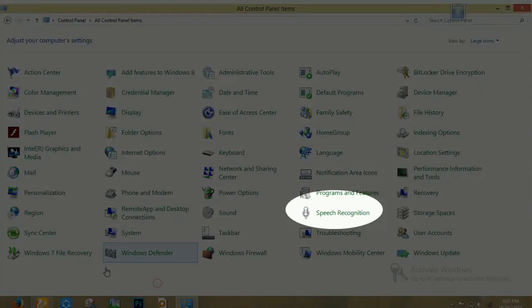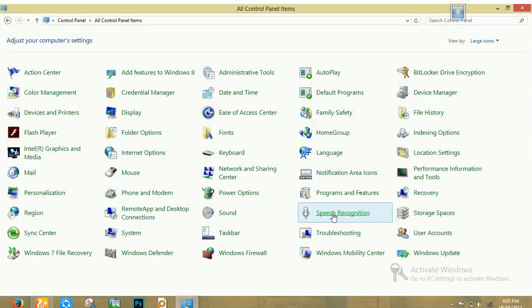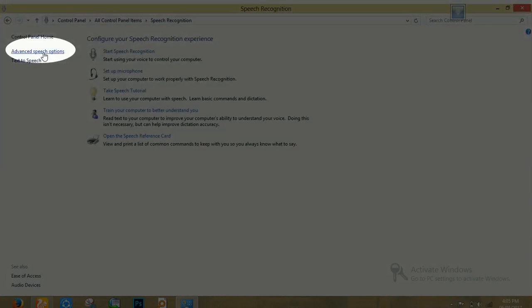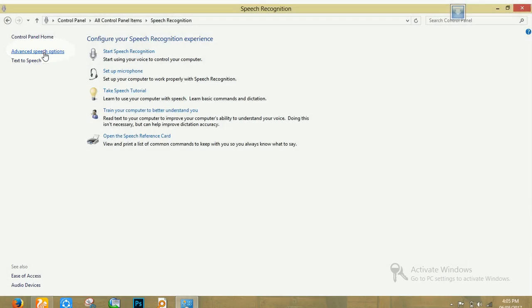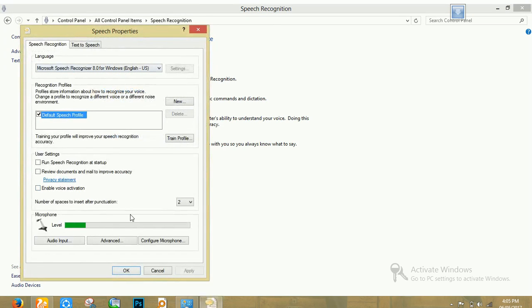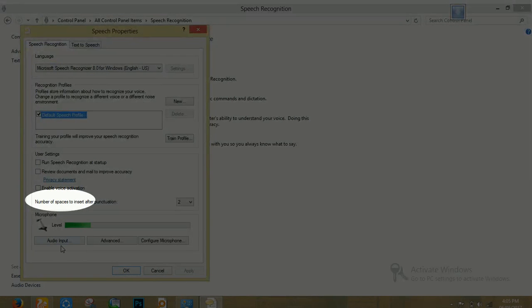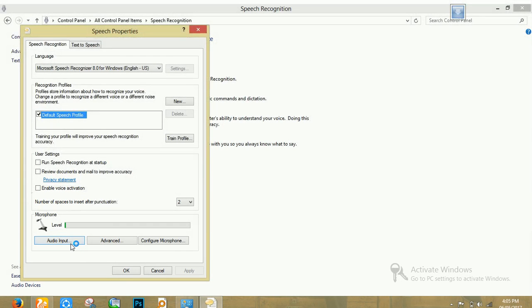First you have to go to Control Panel, then search for speech recognition. Go to that, then on the left side at the top you have to see the advanced speech options. In that, you'll open a dialog box. In this dialog box you can see the microphone working down here, so you have to go to audio input. It will open a dialog box.